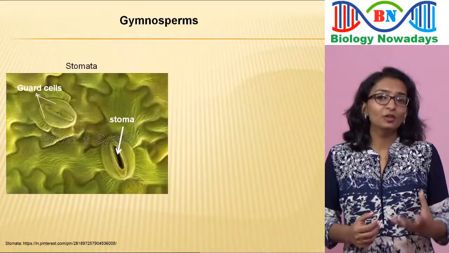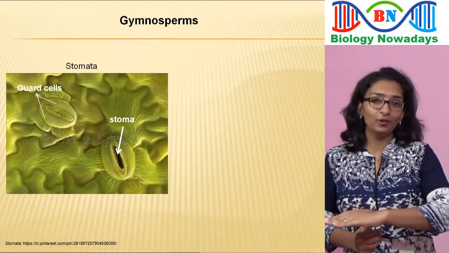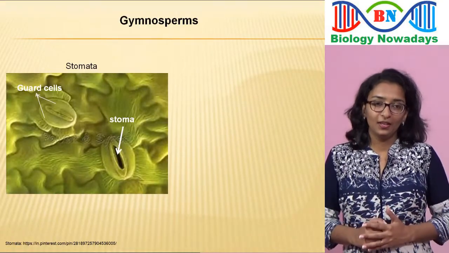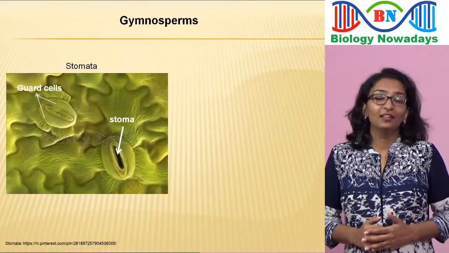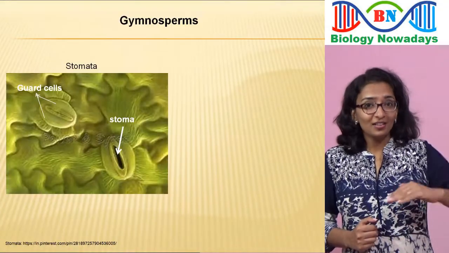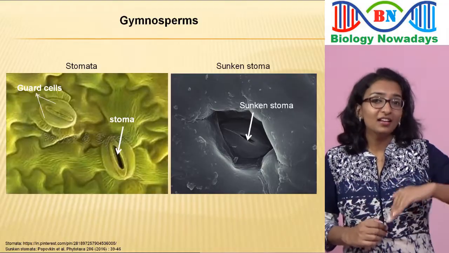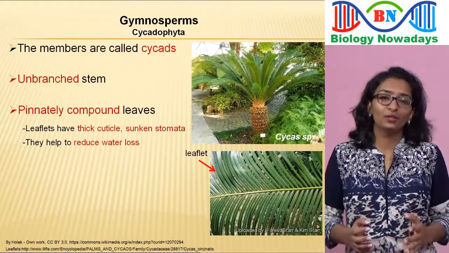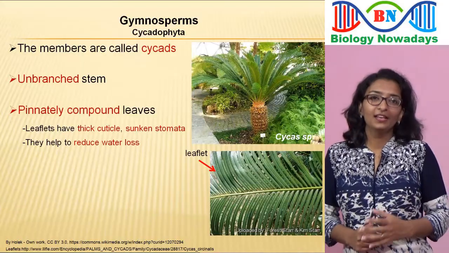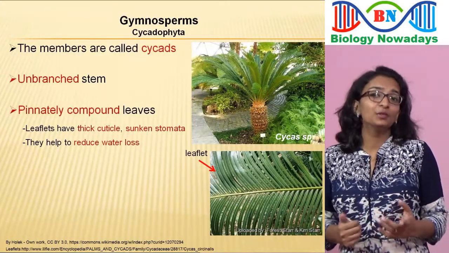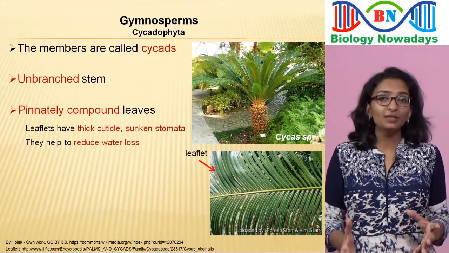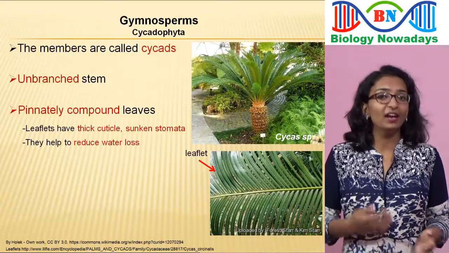The guard cells are normally found in line with the lower epidermis of the leaves. But in gymnosperms, the guard cells and the stomata are sunken. The thick cuticle and the sunken stomata help to reduce water loss. These adaptations help gymnosperms to withstand extremes of temperature, humidity and wind.